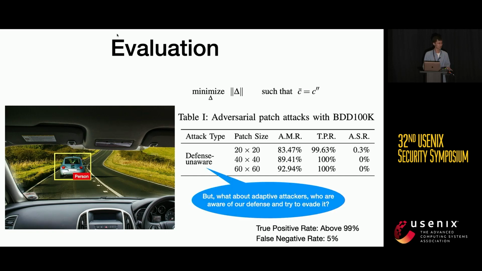But we cannot stop here. We have to consider adaptive attackers who are aware of our defense, have white box knowledge of that, and try to get away from our detection. More formally, they add an additional constraint to the formulation, which is that they try to push the classification result of our RNN also to be identical to a person.